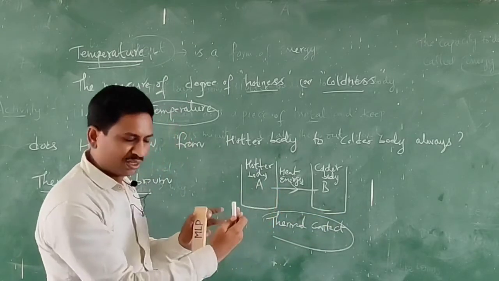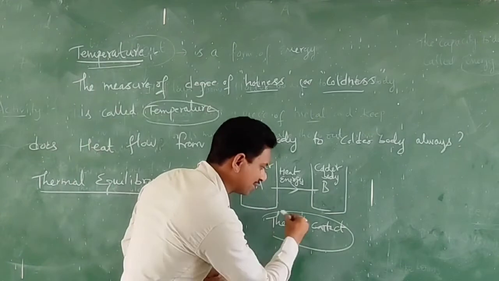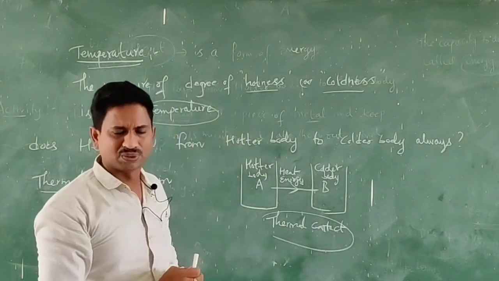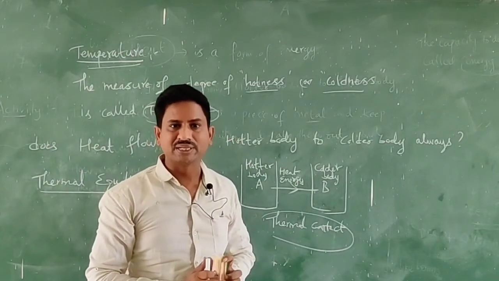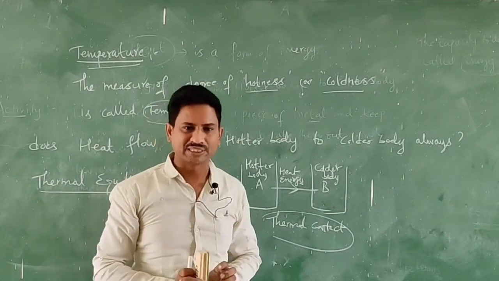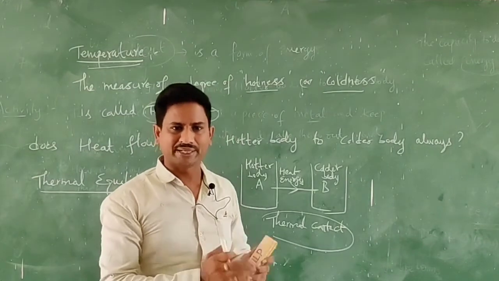They should be in thermal contact. If and only if they are in thermal contact, then heat transfer takes place from one body to another body.